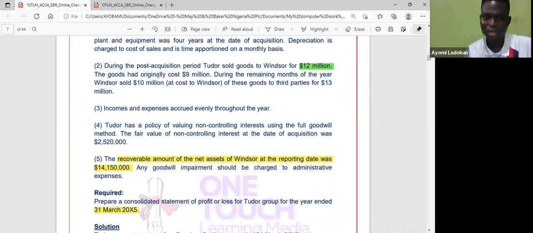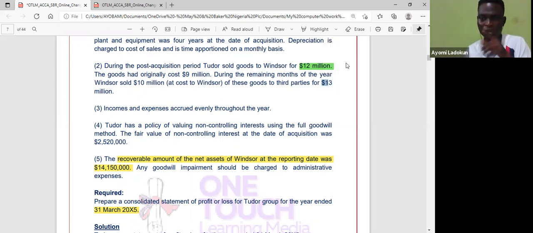Then the goods had originally cost 9 million. So that means I actually bought it for 9 million and I sold it for 12. Now, during the remaining month of the year, Windsor sold 10 million to a third party. So I bought it for 12 and sold 10 to a third party. That means 2 million remain in inventory. Do you agree with me?